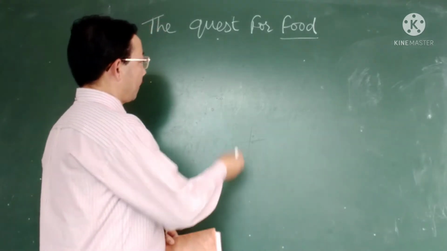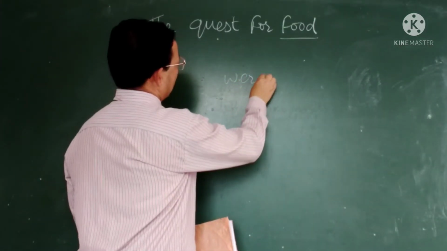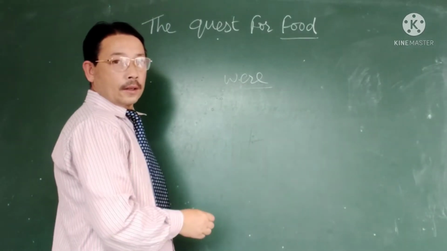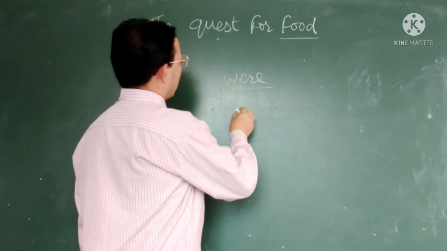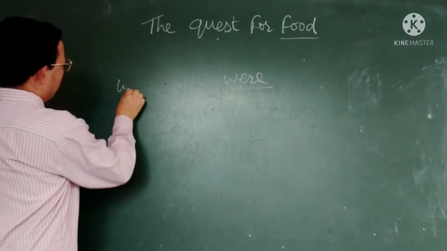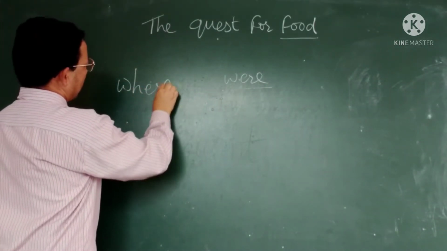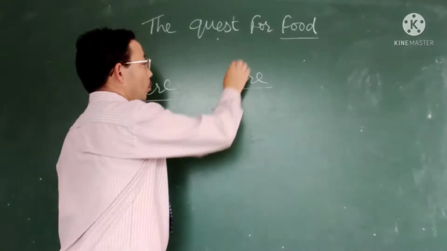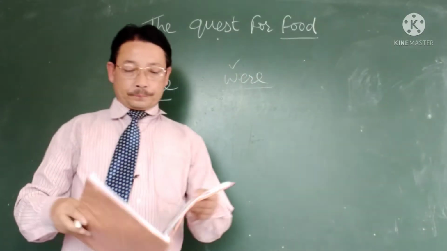So children, this is W-E-R-E. We don't say where, okay? This is were. Alright. Can you see? Okay. Another one is W-H-E-R-E. This is where. This is where and this is were. Okay.